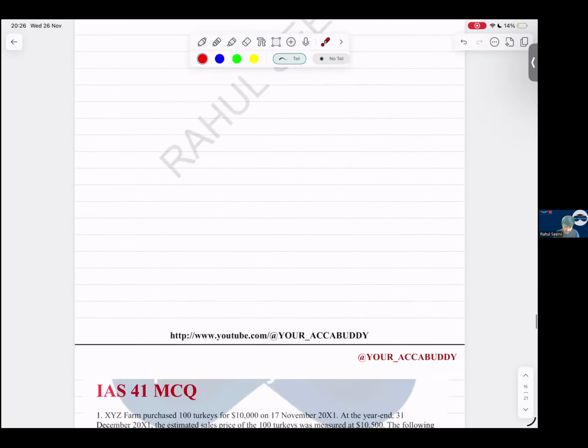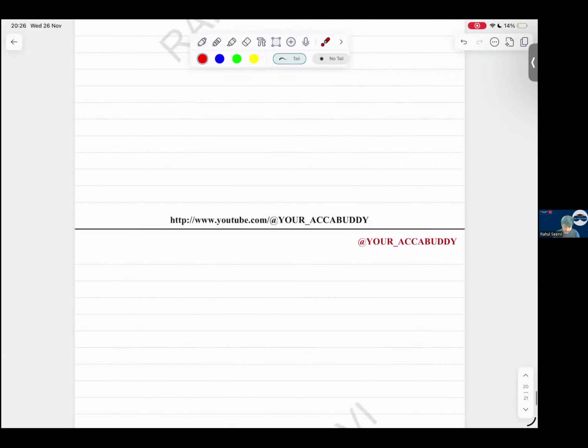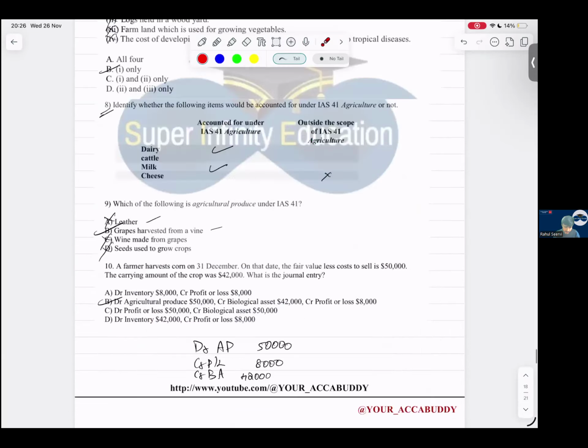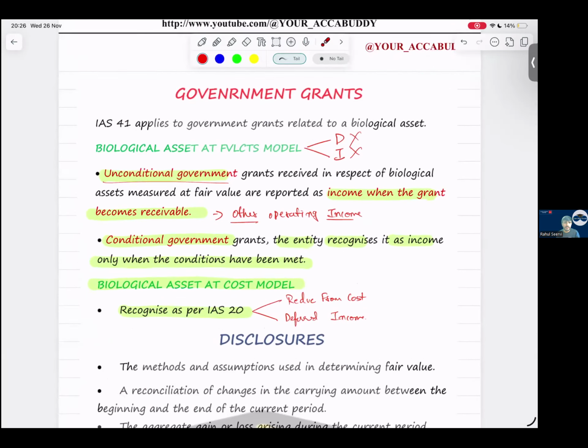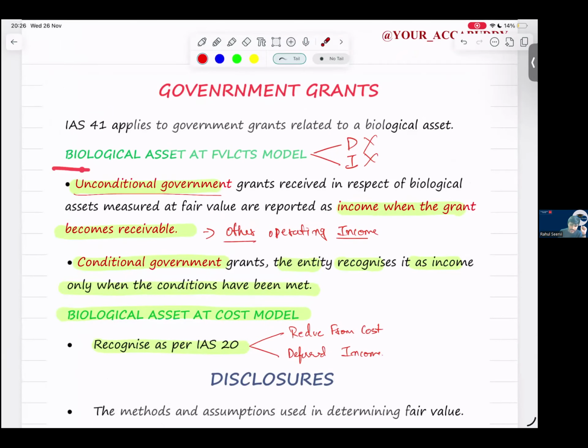These are all the MCQs, we have done 17 to 18 MCQs. But government grant is the last part. For government grant there are two cases: the biological asset is recorded at fair value less cost to sell, or at the cost model. If it is at the cost model, it is the same as per IAS 20. As per IAS 20, it is deducted from the cost of the asset or recorded as deferred income. Sir, if the biological asset is under fair value less cost to sell, what should we do?